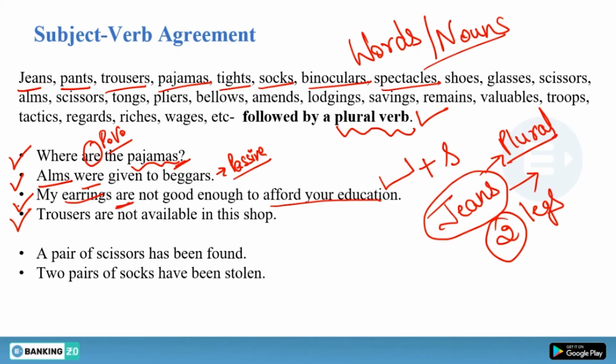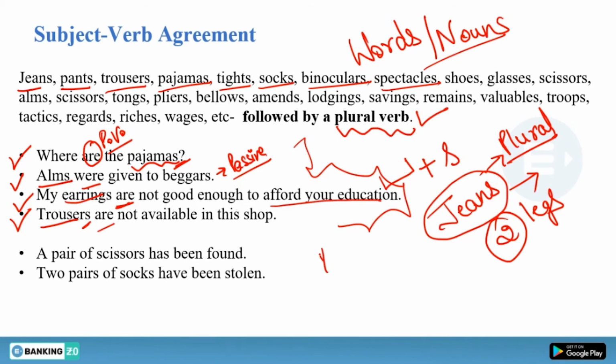Trousers are not available in this shop. In the shop, trousers has s, and we consider it plural. That is why we have to use are. All these sentences are correct. What you need to do is just keep these things in your mind, that whenever you have any of these words or nouns, you have to use a plural verb after it.